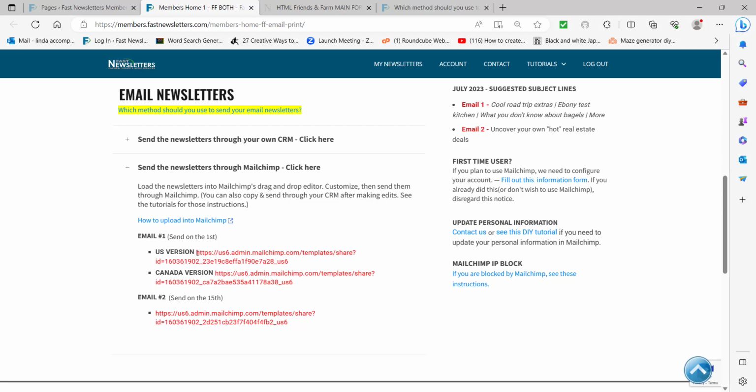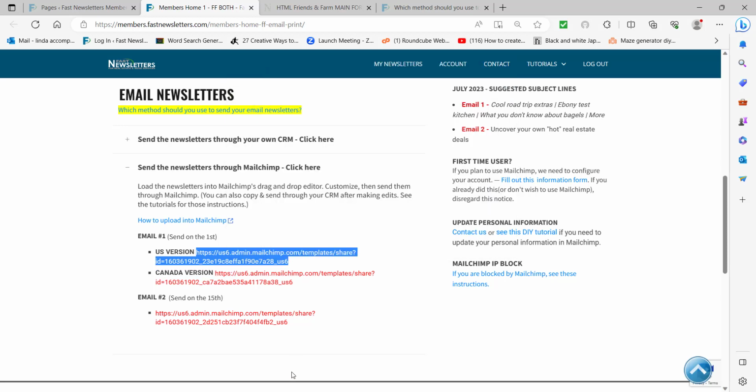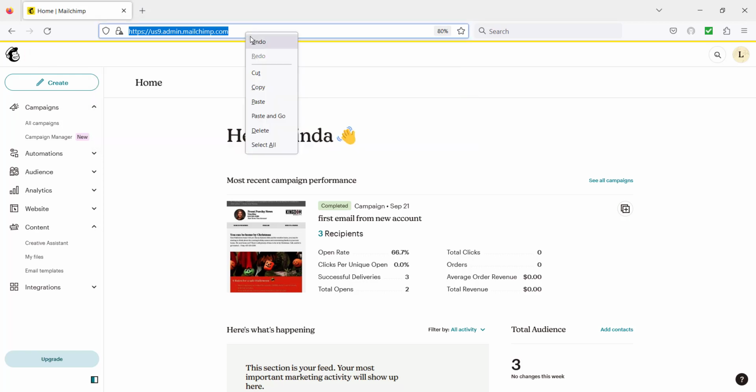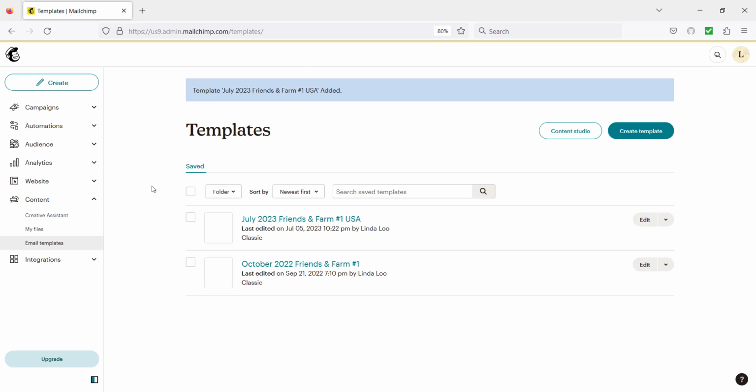To use these in Mailchimp, you're going to highlight all of the red link, and then right-click on that link and choose Copy. Then come over to your open Mailchimp account, and up here at the very top in the URL bar, you're going to right-click, choose Paste, and go. And that's going to drop the newsletter right into the templates area of your Mailchimp account.